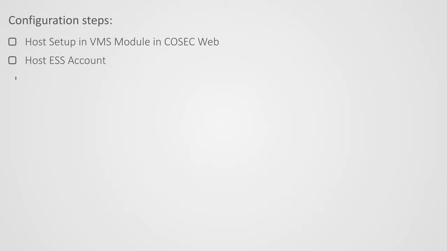Configuration steps: first, host setup in VMS module and COSEC web. Second, host ESS account. Third, check security approval for visitor ePass and global policy. Let us move on to the first step to configure host in VMS module and COSEC web.